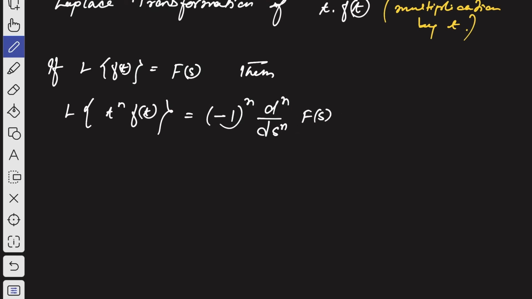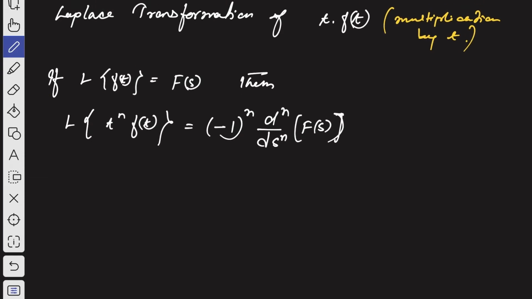Okay, so that is what this theorem says. Okay, Laplace transformation of f of t, this, okay, multiplication of t.